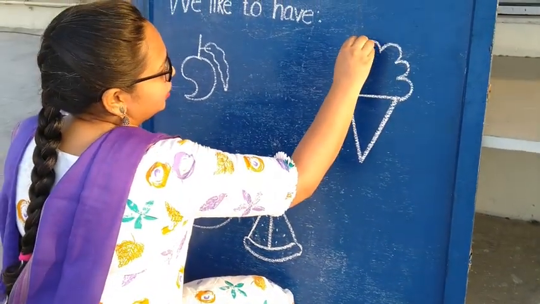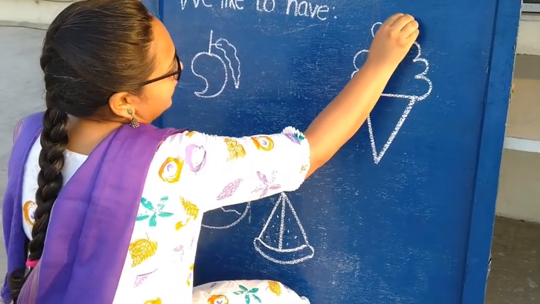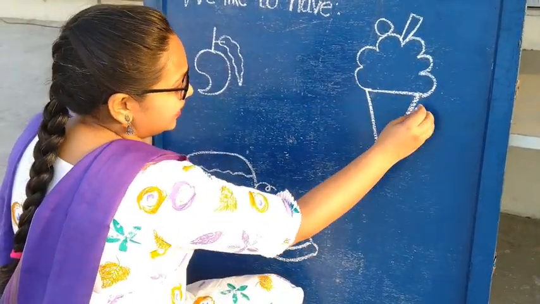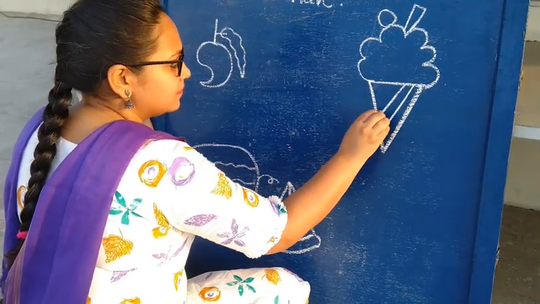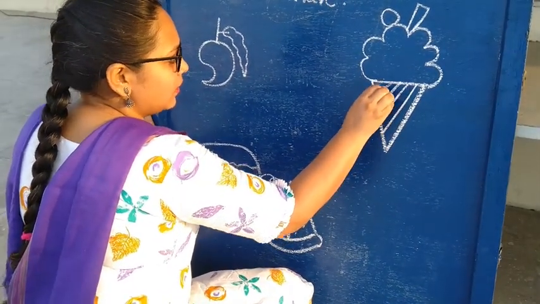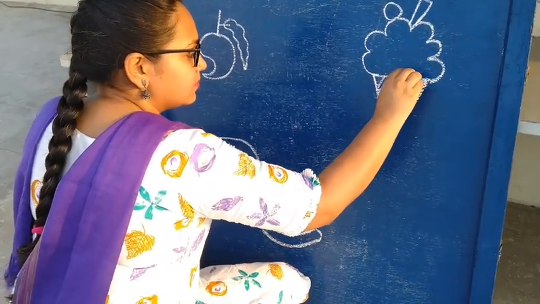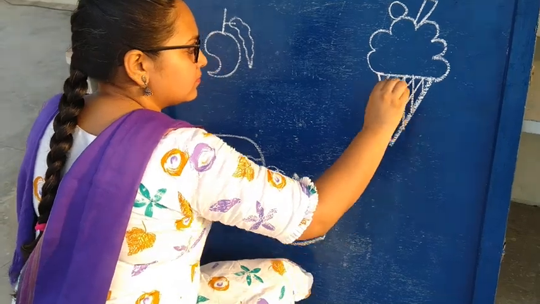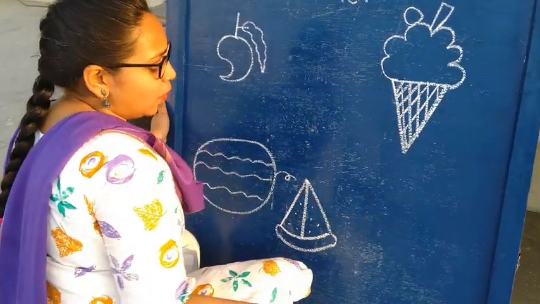Put one cherry on the top and draw one biscuit also, like this. Now let's decorate the cone. Slanting lines and opposite slanting lines. Your ice cream cone is ready.